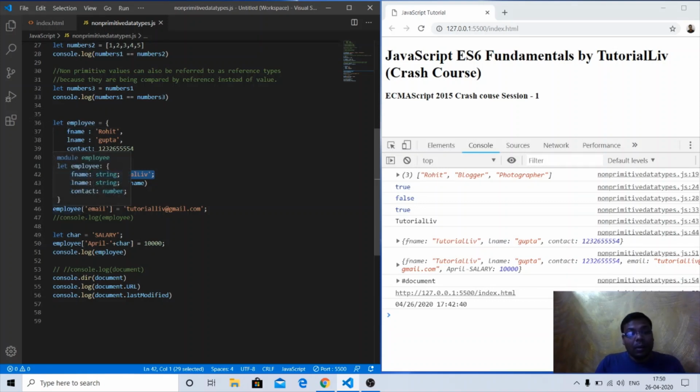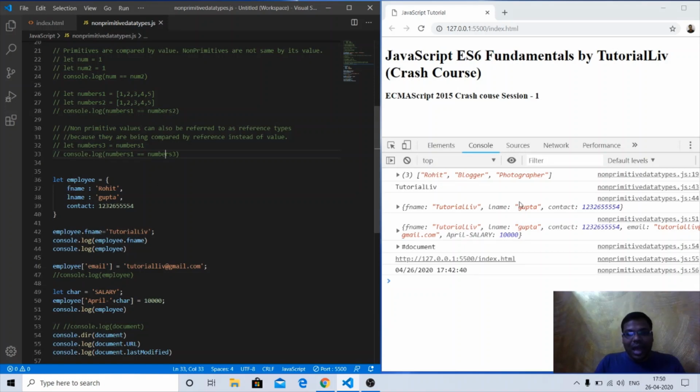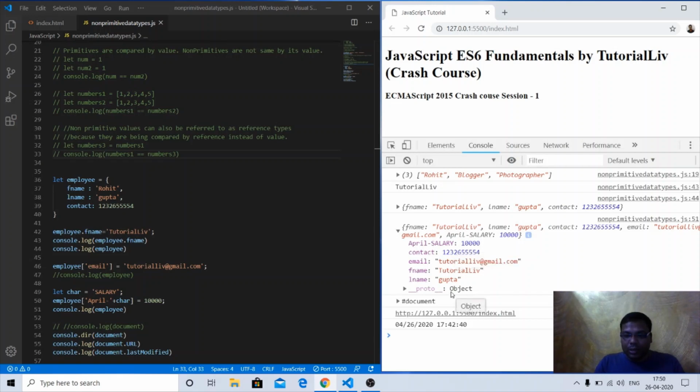But if you want to create a property itself, like we are trying to create an email property on this particular object, we will use the bracket notation: employee, the square bracket and the property name that we want to create, email equal to tutoriallive@gmail.com. That is our official email id also. Let me comment out the upper part, so that will help us understand. See, now we have one more property added to this object, email. You can see we have this property here.